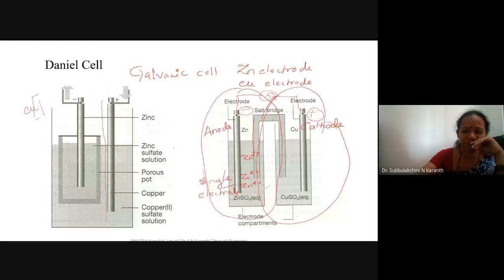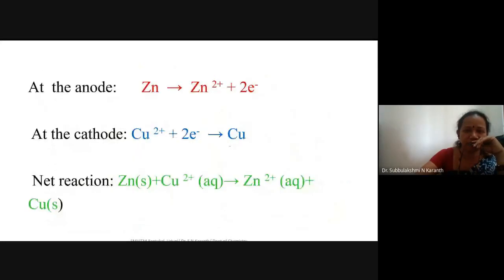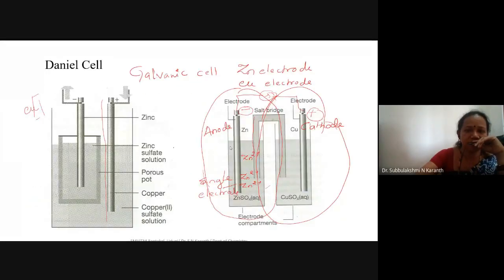Now the question comes: why is zinc placed at the anode side and copper at the cathode side? What is the reason? Anyone? Instead of copper here, if I put a zinc metal dipped in zinc sulfate solution and the copper dipped in copper sulfate in reverse order, is it possible to generate a current?